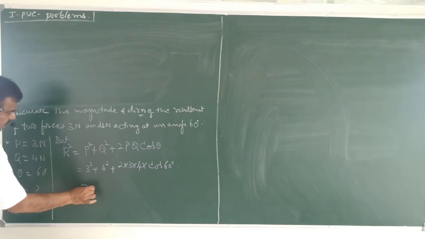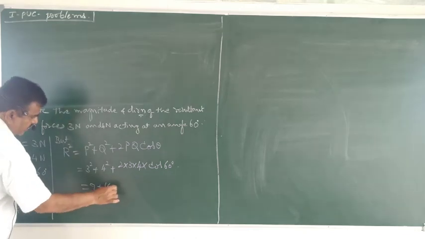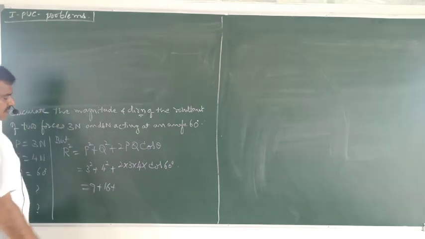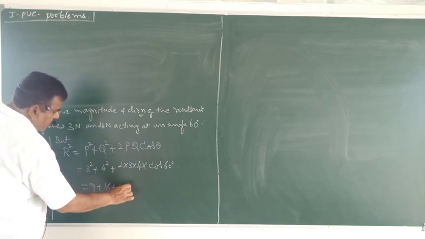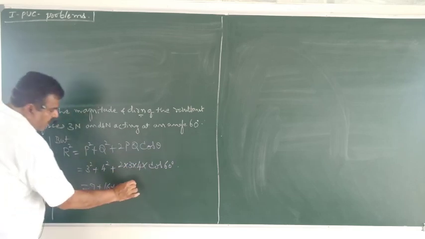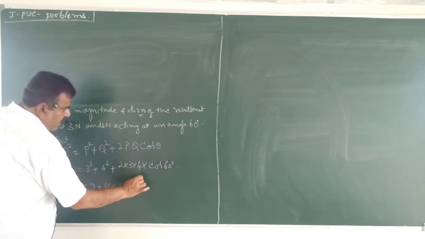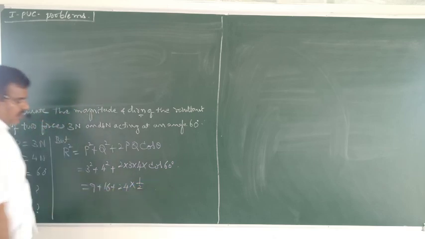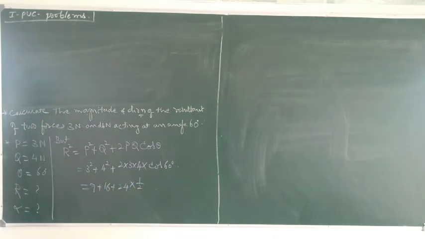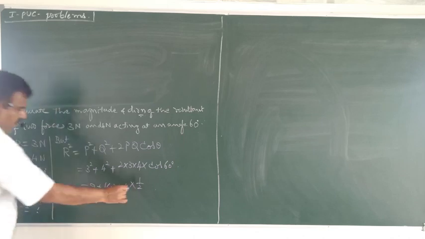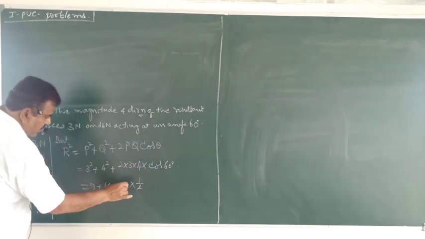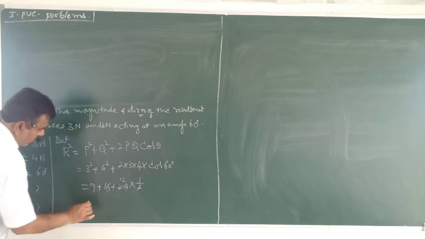Okay. 3 square is 9, 4 square is 16, 2 3s are 6, 6 4s are 24, and cos 60 degree is 1 by 2. Okay. Right. So this 2, if I cancel with this 2, I will get 12.